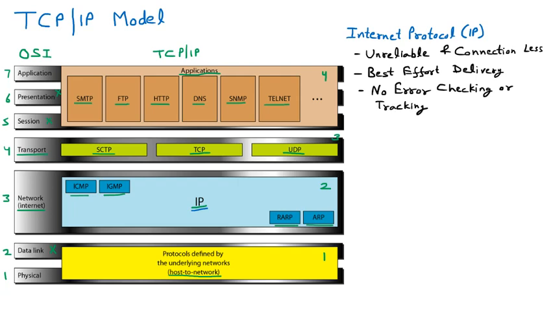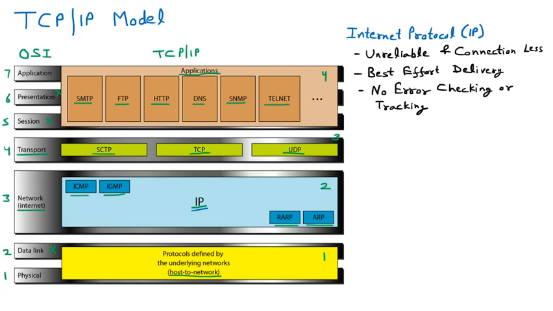Whether an error is there or not, the IP is not bothered about it. It is only for transmitting. You give the data, it will send it. That's it. Whether a packet is lost or not is not the part of IP. Their subordinate will see to that.